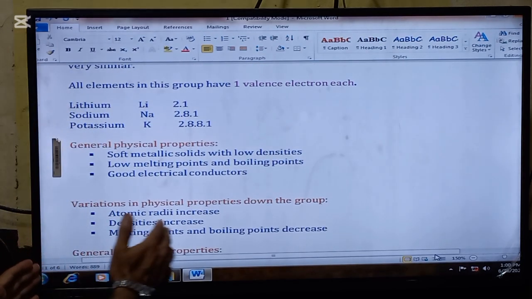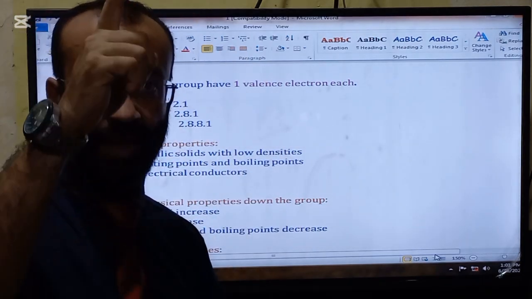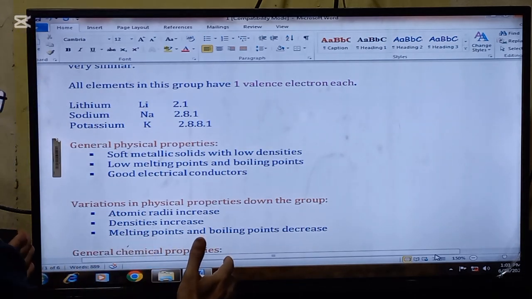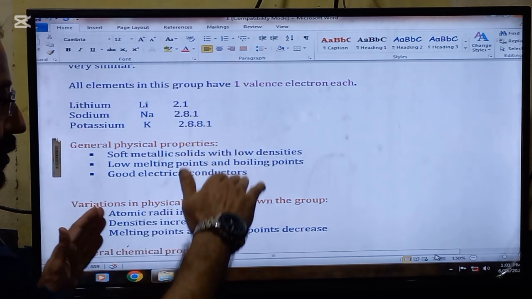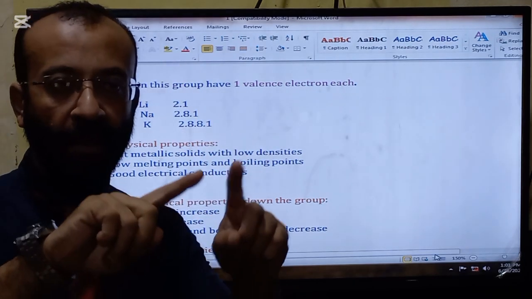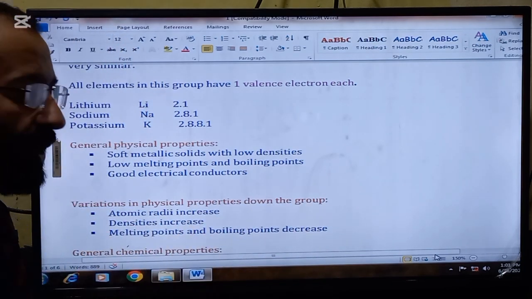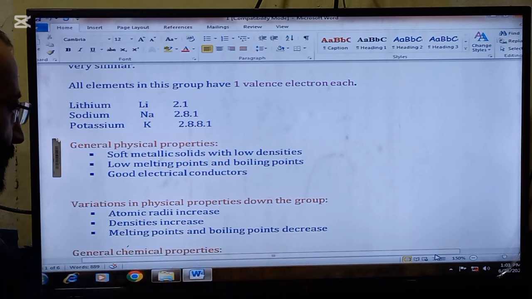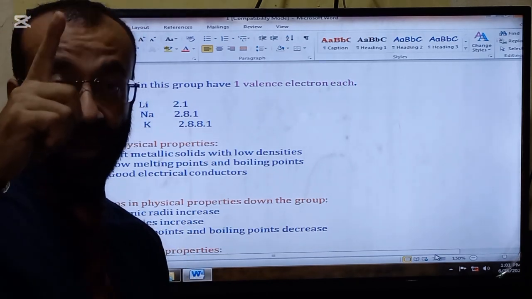Okay, variation in physical properties down the group. As you go down the group in group 1, these are the properties which vary. Number 1, atomic radii increases, so as you go down, there are more electronic shells, so the atomic radii increases. Number 2, density increases. And number 3, melting point and boiling point decreases. So these are the properties as we go down in group 1.